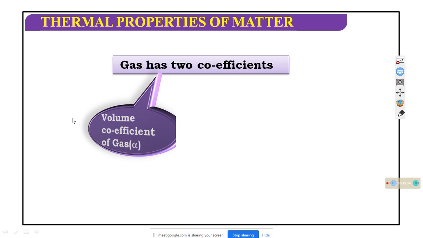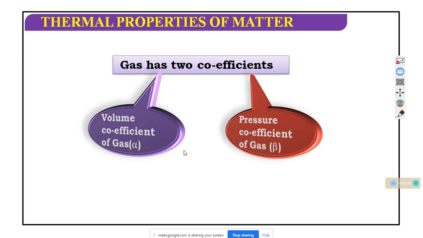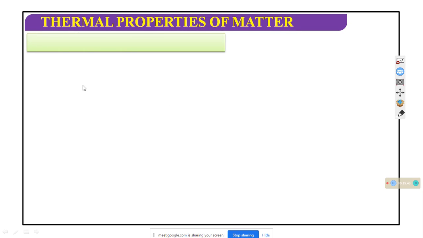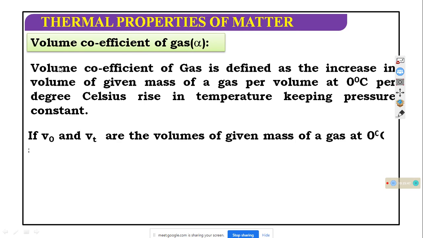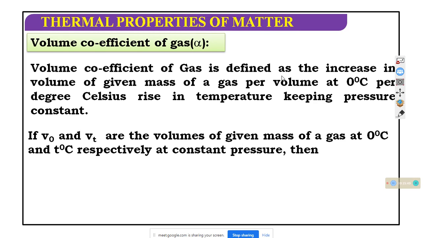A gas has two coefficients, the volume coefficient alpha and the pressure coefficient beta. The volume coefficient of a gas is defined as the increase in the volume of a given mass of gas per unit volume at 0 degree C per degree Celsius rise in temperature, keeping the pressure constant.